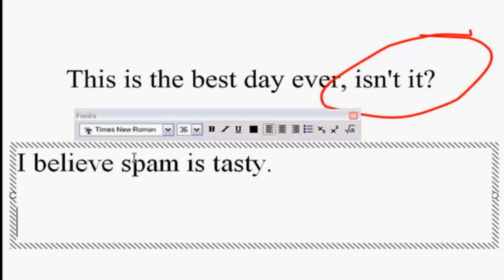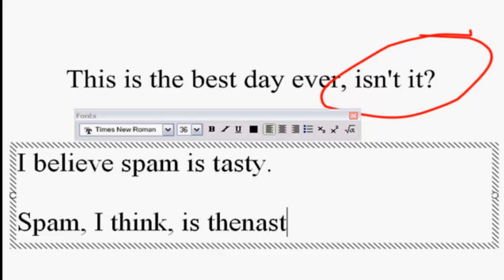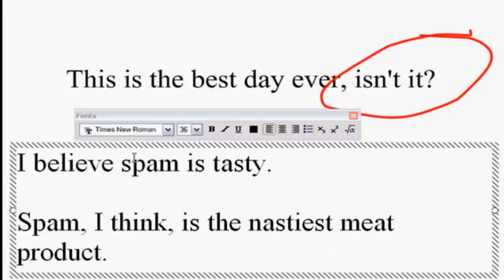If, however, my sentence is something like Spam, I think, is the nastiest meat product, what I'm doing there by using this I think is stepping off the sentence a little bit and making it clear to you that it's really just my opinion, right?